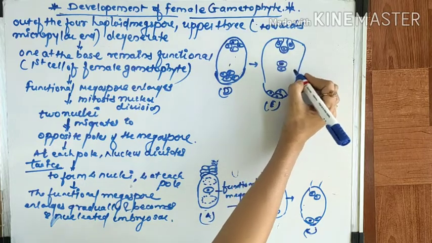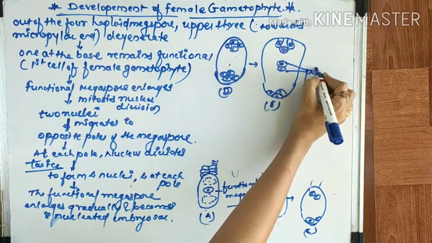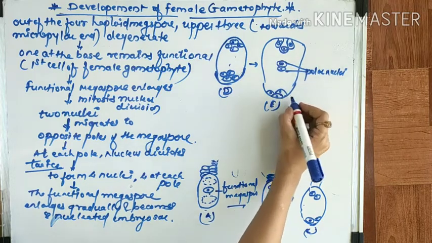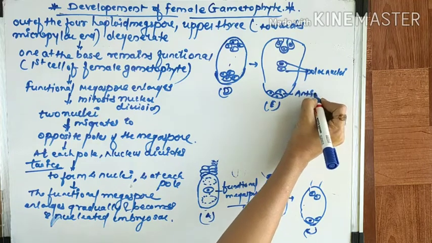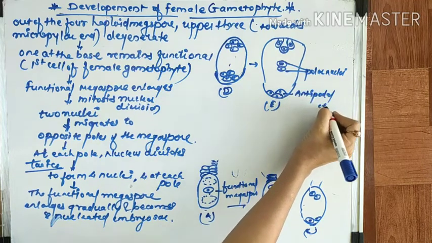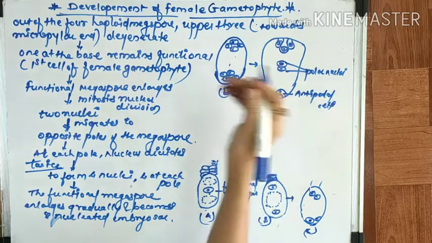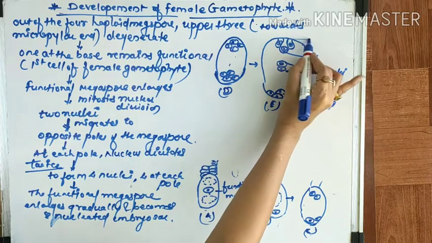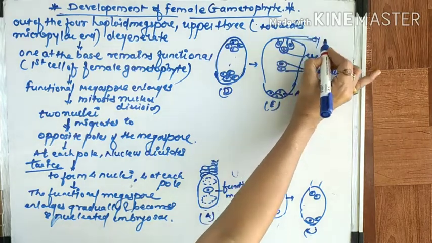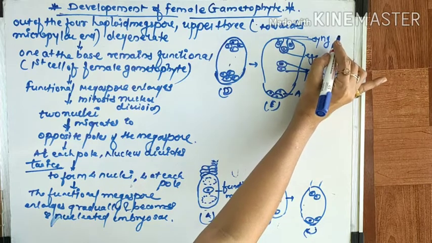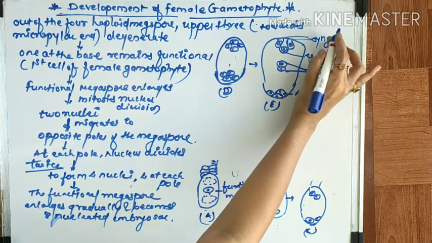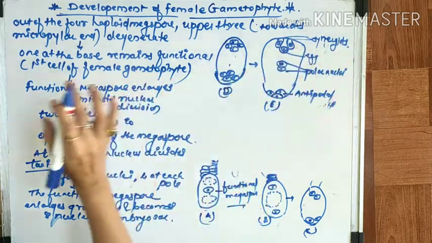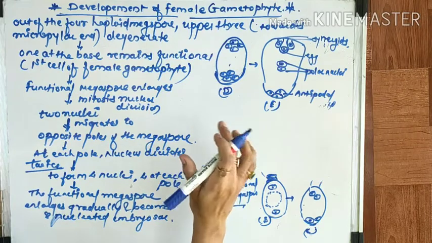Okay, that is called polar nuclei. And this is the antipodal cell, and this one is the egg, and this one you can see is called synergids. Okay, so you can see what will happen actually in that.